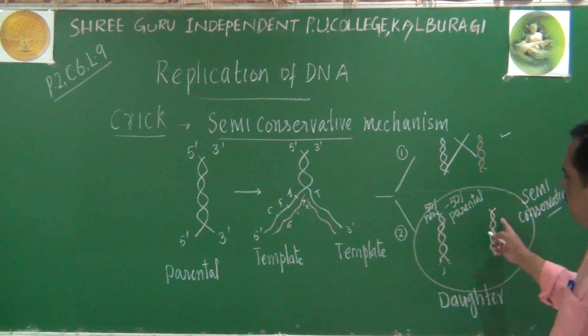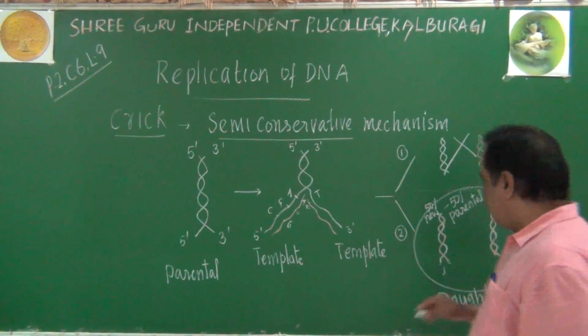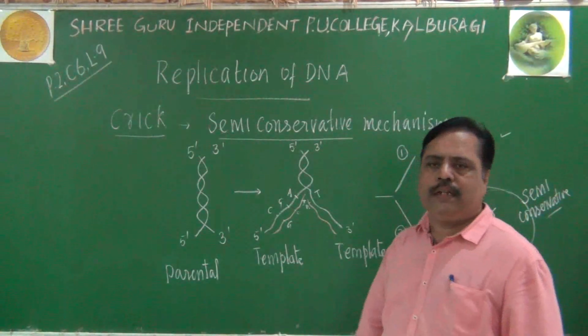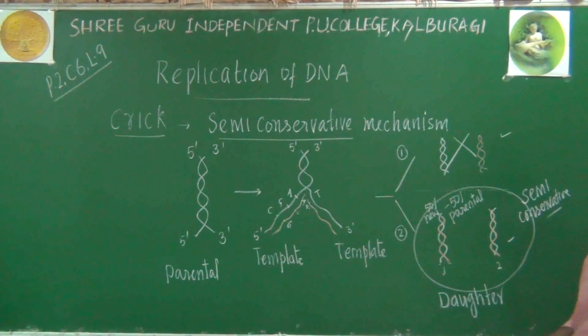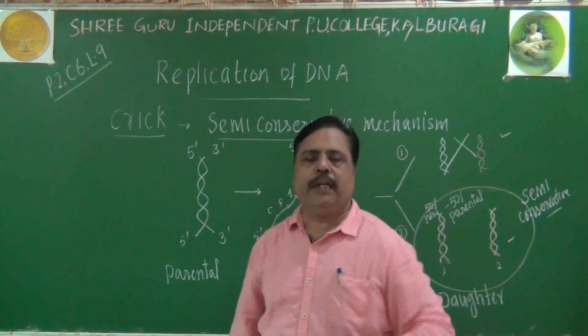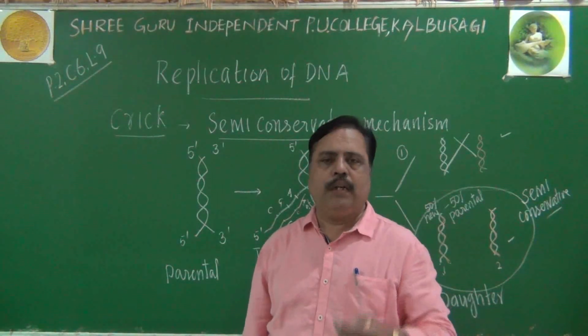The other template strand will join with its own newly synthesized strand, and it will become the second daughter molecule. So what happens at the end? One parental molecule becomes two daughter molecules. This is called replication. This mechanism is known as the semi-conservative mechanism.